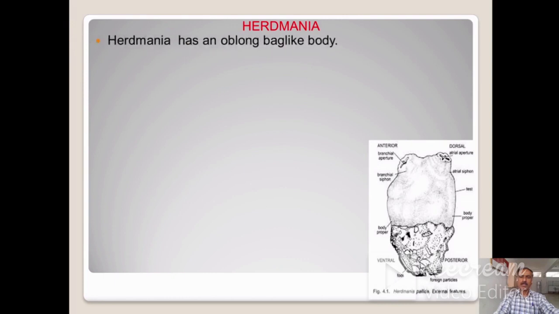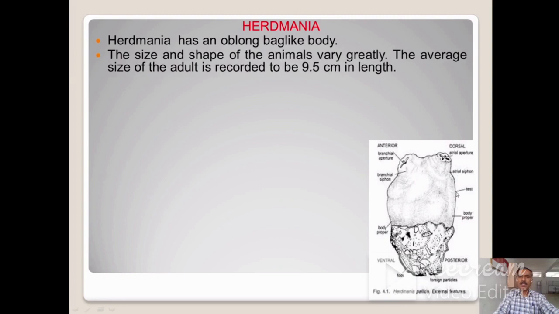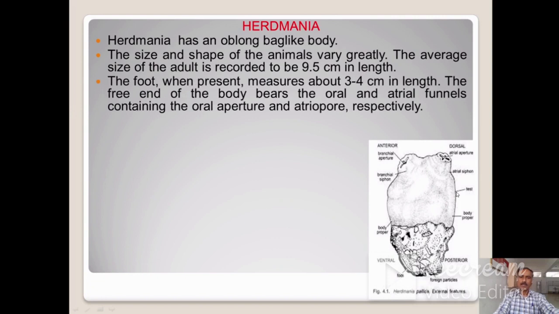This is the example, that is Herdmania. Herdmania has an oblong bag-like body. In this figure you can see this is the oblong and bag-like body. The size and shape of the animals vary greatly. The average size of the adult is recorded to be 9.5 centimeters in length. The foot, when present, measures about 3 to 4 centimeters in length. The free end of the body bears the oral and atrial funnels, containing the oral aperture and atriopore respectively.